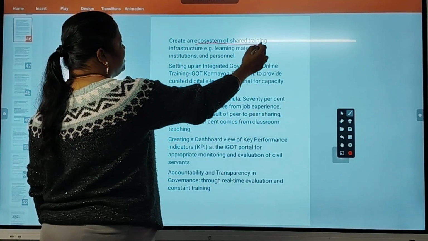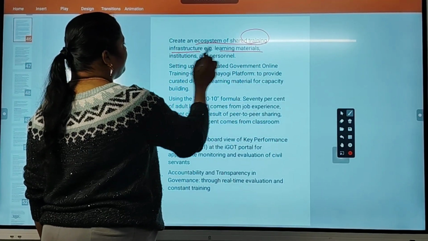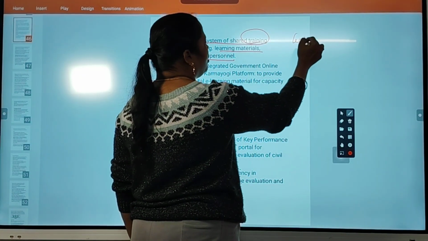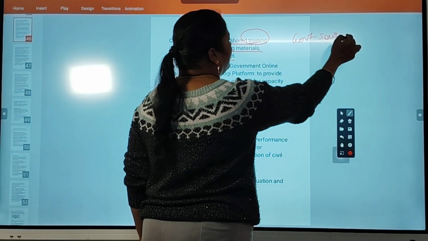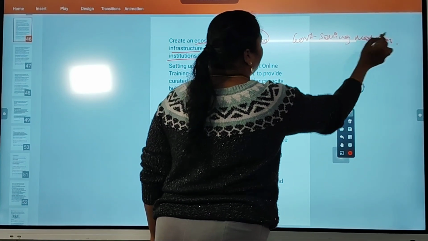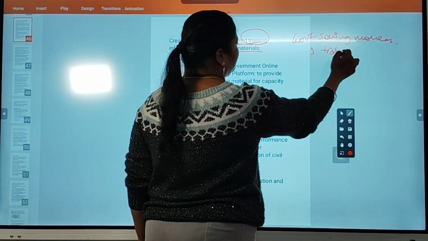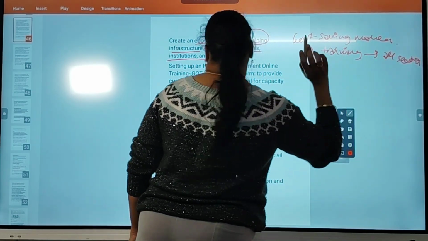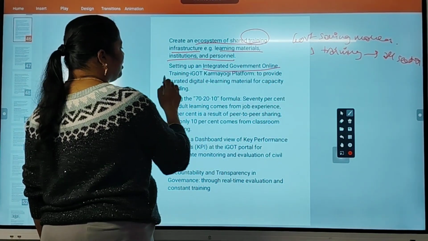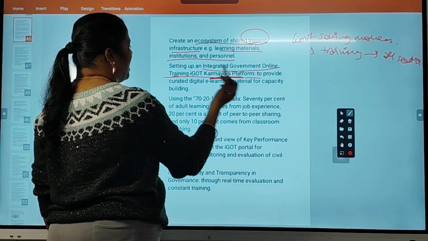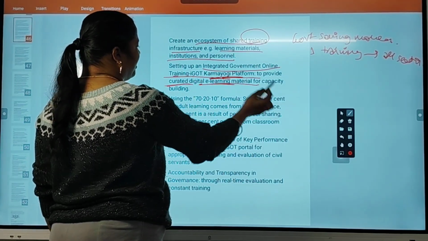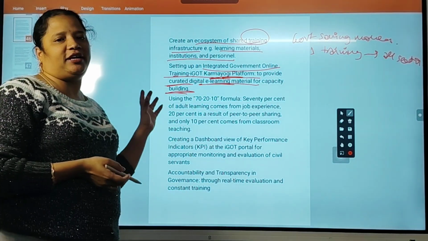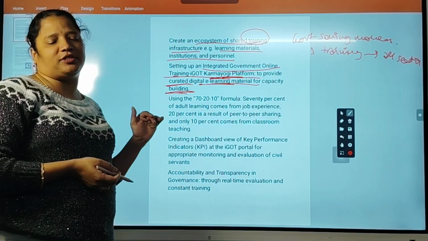So it creates an ecosystem of shared training infrastructure, learning materials, institutions and personnel. Even the government is also saving money, okay, by giving one training to all sectors. So setting up of the Integrated Government Online Training, iGOT Karmayogi platform, to provide curated digital e-learning materials for capacity building. The iGOT Karmayogi platform even provides digital materials for self-preparation.